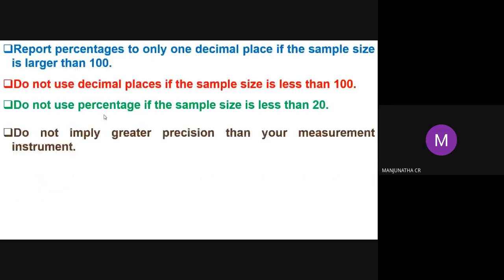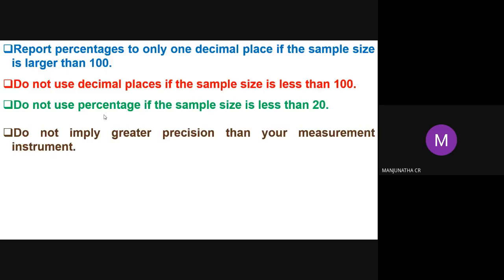Do not imply greater precision than your measurement instrument. Suppose your instrument's precision is up to 3 digits after the decimal point. While calculating in the Excel sheet, you may get 7.23458, but don't write it like that. If the instrument has 3 digit precision but you write more precision in the table in the research article, of course the editor and reviewer will ask questions.